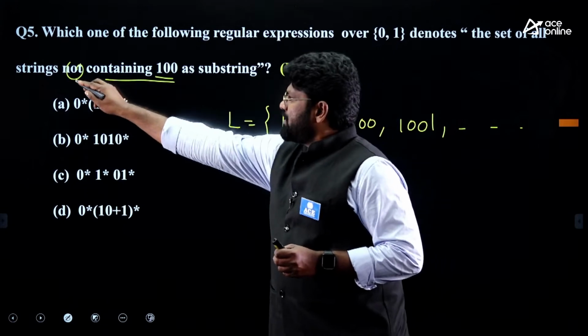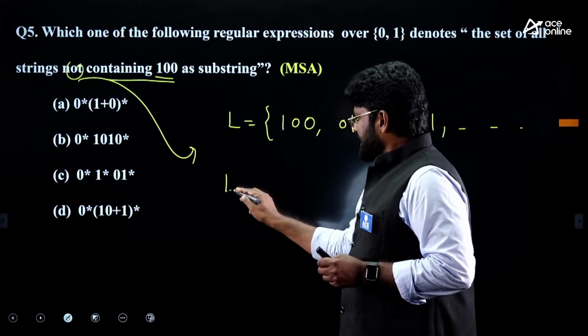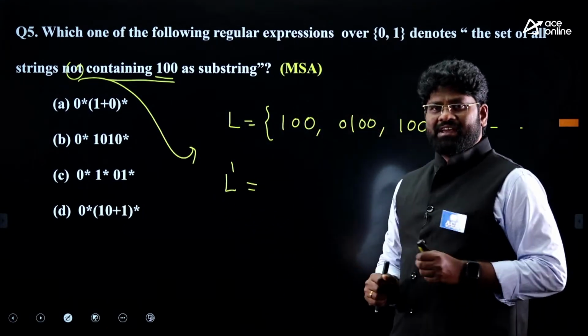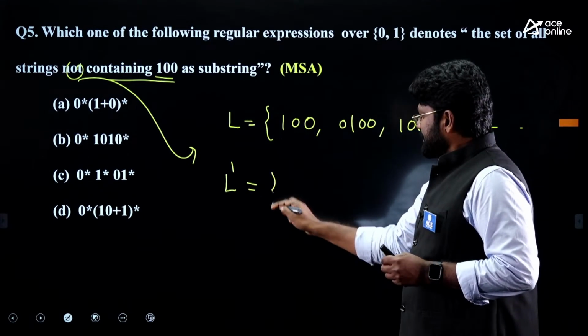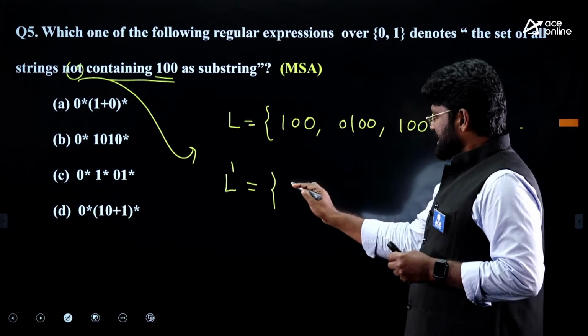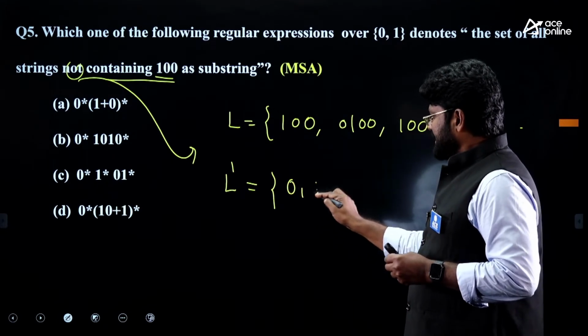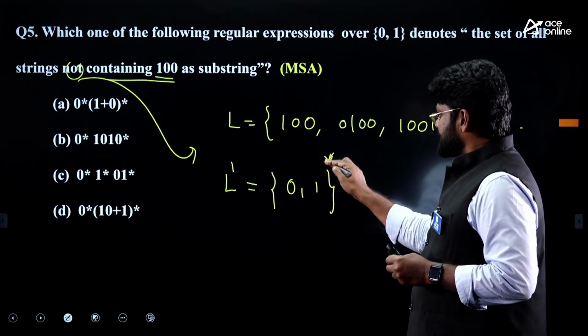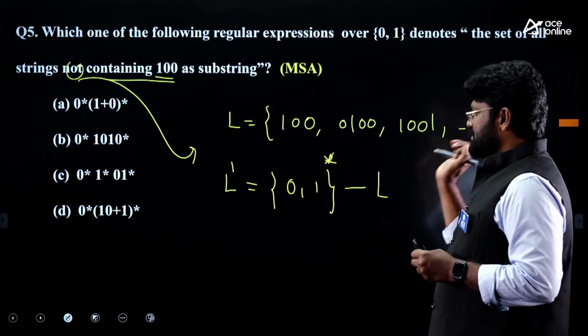Then what about the not containing one, which I call L dash? What is my first string? What is the L dash? You need to identify that. L dash is nothing but everything in 0, 1 whole star except my L values.